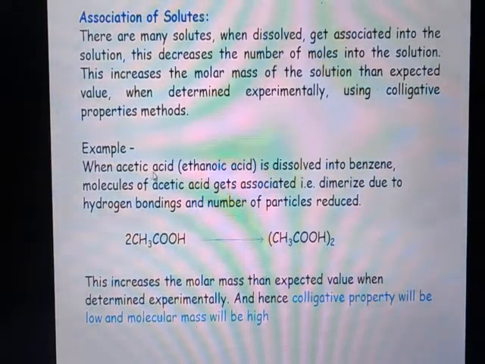For example, when acetic acid is dissolved in benzene, molecules of acetic acid get associated, that is, they form a dimer due to hydrogen bonding, and hence the number of particles in the solution is reduced. Before association, there are 2 moles of acetic acid molecules. After association, that forms only one particle, the acetic acid dimer, and hence the number of particles in the solution is decreased, and hence the colligative properties will be low and the molecular mass of a solution will be high.